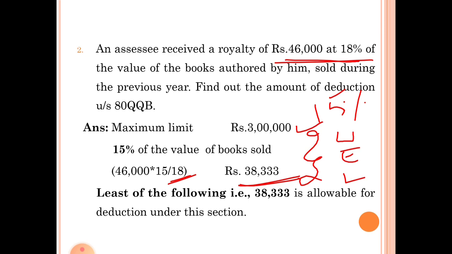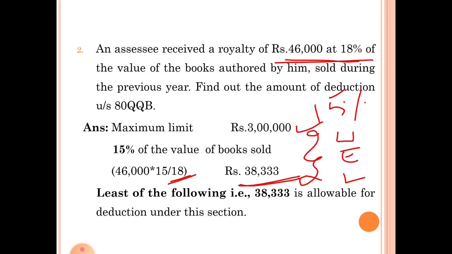So these are the 4 topics which I covered in this session. They are section 80GGA, donations for scientific research or rural development, section 80GGB, contribution by companies to political parties or electoral trust, section 80GGC, contribution by any person to political parties or electoral trust, and section 80QQB, deduction in respect of royalty income.